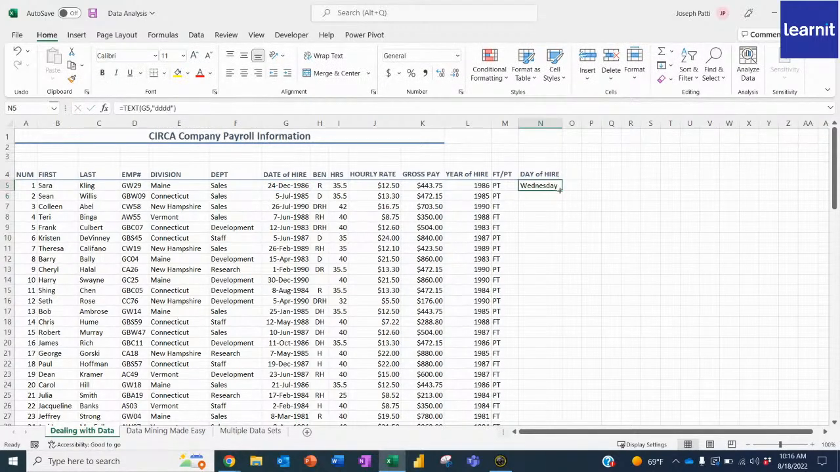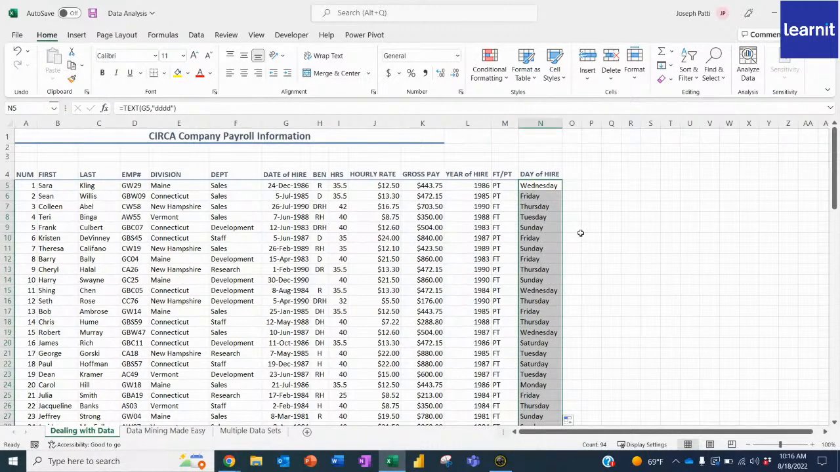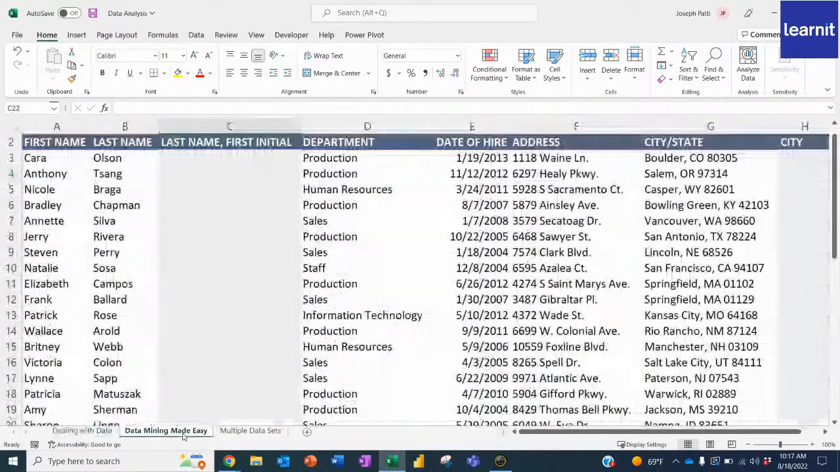Now I have that data. Look how amazing that is. And that was hidden data. Who knew that the days of the week were in there, right? But they are in there. So, data mining to the max. I love it, pulling more information. So let's go on to the next worksheet, where I talk about data mining made easy.